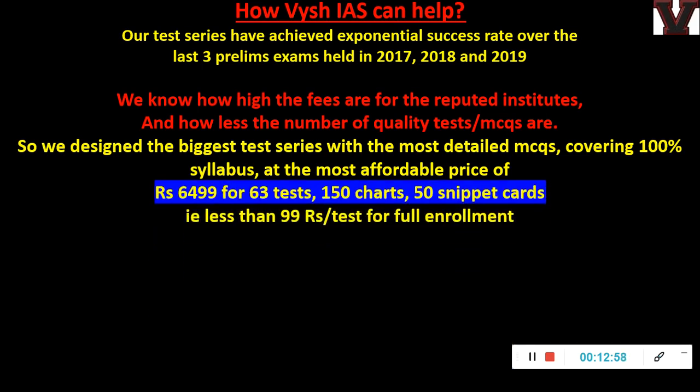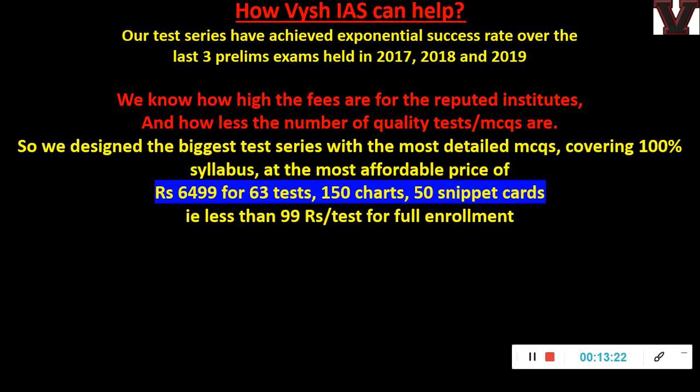That means 6,300 MCQs, in which there is not even a single CSAT test. There is no aptitude or logic or any unwanted things. We are giving you only the subject test designed from the standard textbooks, even with page number references for most of the tests. Like polity, every question is given with the page number reference from which page of Lakshmikant it is taken. Similarly, the tests are designed chapter-wise. Like R.S. Sharma chapters, the chapter name is mentioned, NCERT chapter names are mentioned.